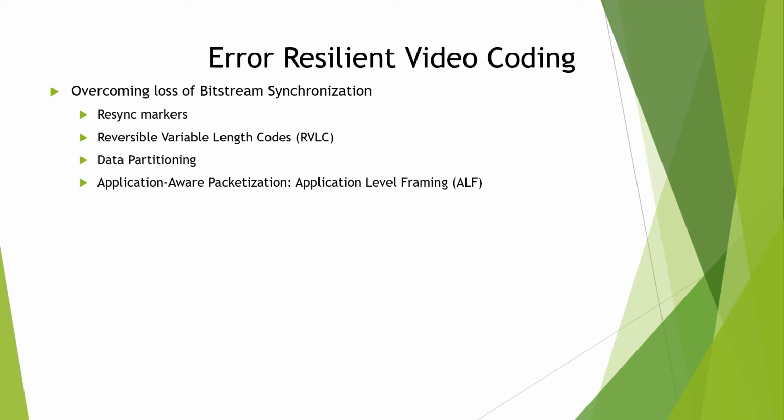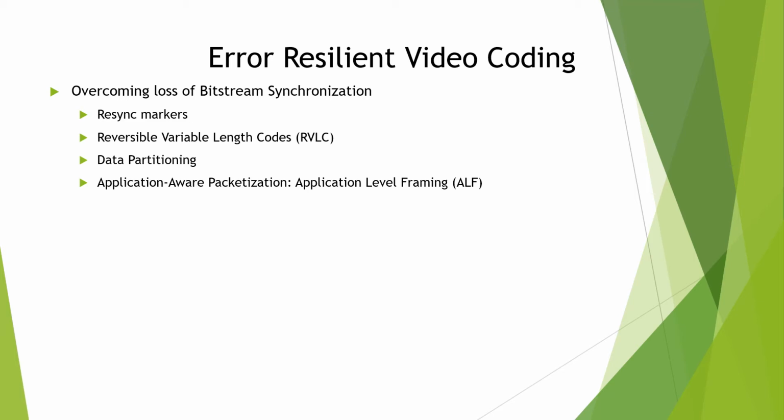For example, if an error is detected in the bit stream, the decoder would typically jump to the next resync marker. Now, if RVLCs are used, instead of discarding all the data between the error and the resync, the decoder can start decoding backwards from the resync until it identifies another error, right? And thereby this enables the partial recovery of data which would otherwise be discarded. Nevertheless, RVLCs are typically less efficient than VLCs.